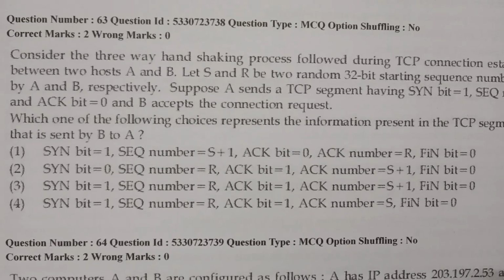This is question number 63. Consider the three-way handshaking process followed during TCP connection establishment between two hosts A and B. Let S and R be two random 32-bit starting sequence numbers chosen by A and B respectively. Suppose A sends a TCP segment having SYN bit equal to 1, sequence number equal to S, and acknowledgement bit equal to 0, and B accepts the connection request. Which of the following choices represent the information present in the TCP segment header that is sent by B to A? So they're asking from B to A.